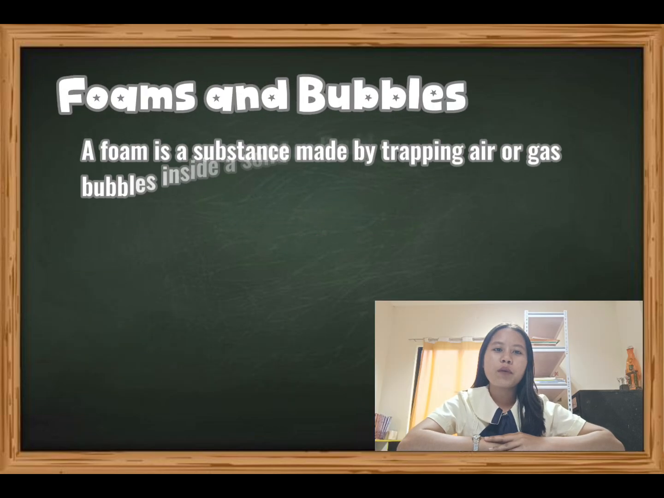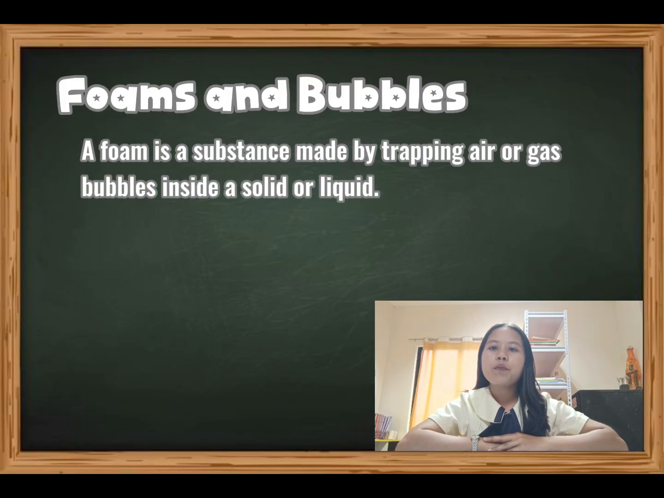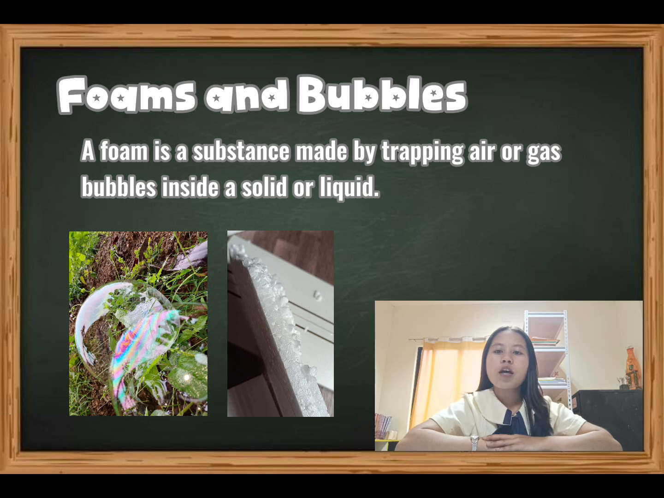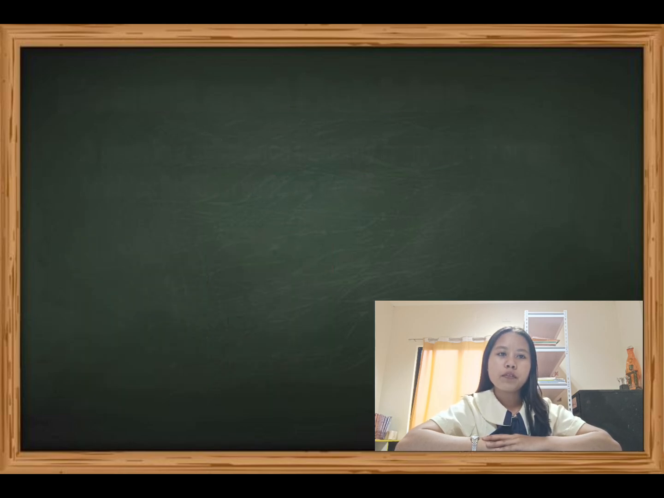So next is bubbles and foams. A foam is a substance made by trapping air or gas bubbles inside a solid or liquid. Examples of foams formed by gases in liquids include sea foams and soap bubbles, and solid foams include dry wood, memory foam, and metal foams. Our example of man-made is styrofoam and the natural is soap bubbles.